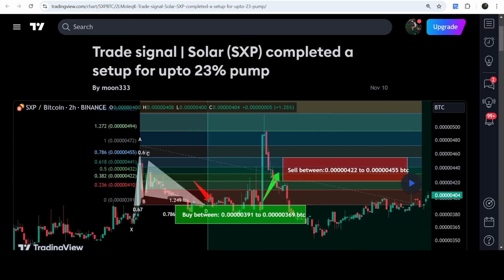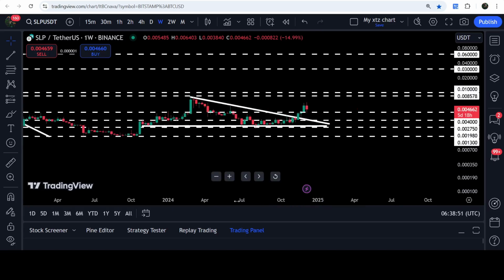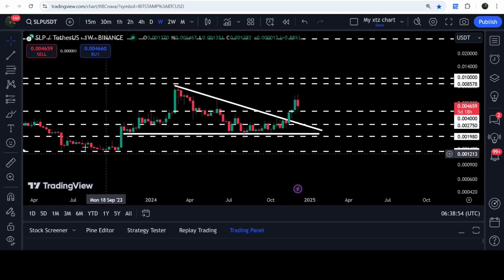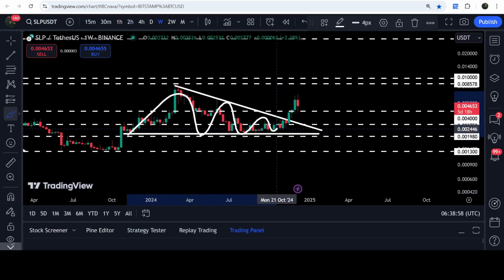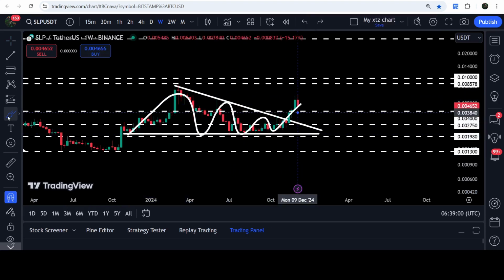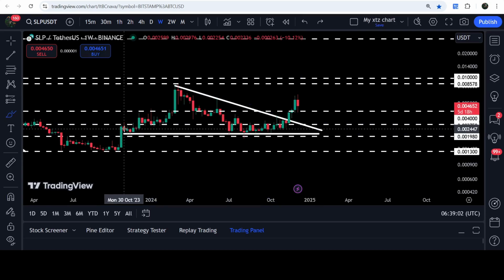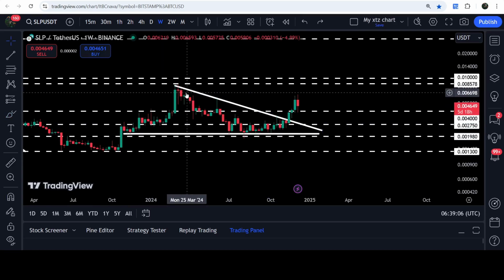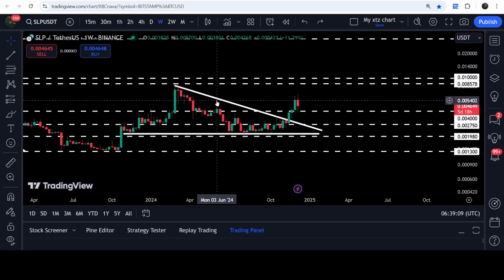Now let's move to the live chart of SLP, and this is the 7 days time frame chart. And here you can see that for the past several weeks or months, the price was moving inside this descending triangle since after the month of October 2020, when we found the support here. Then we had a nice bounce. Then we got a few rejections. Then we got another rejection here.